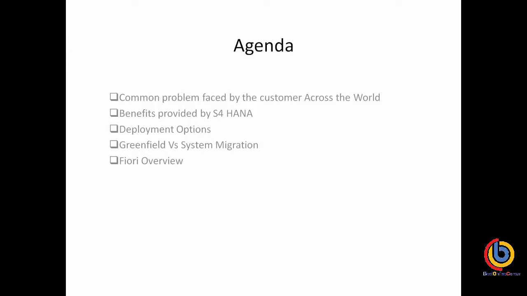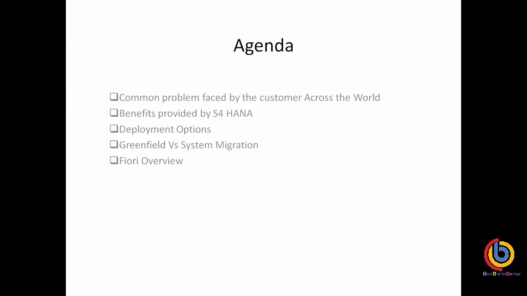Now, every year SAP is planning to release a version of S4HANA. Last year SAP released the extended version of 1511, that is 1610. Now this year SAP is planning to release 1709.